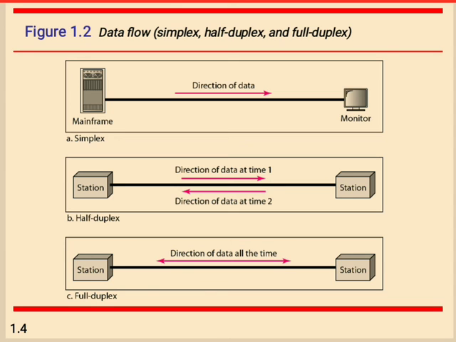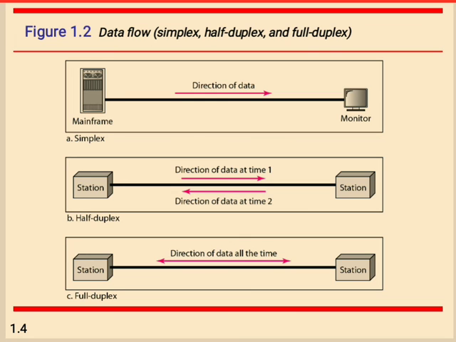So this is the simplex mode. The data communication is unidirectional, a one-way street. Only one of the two devices on a link can transmit here.